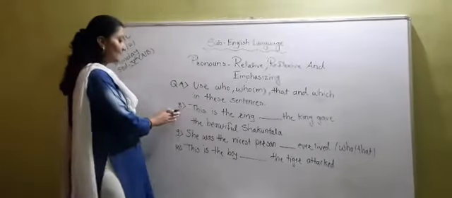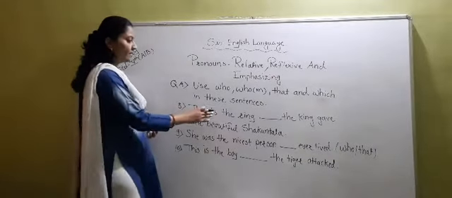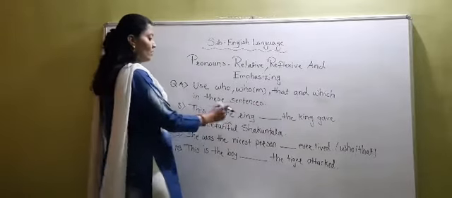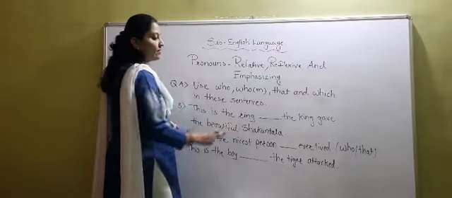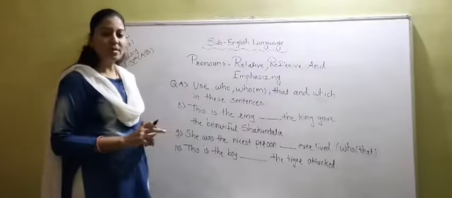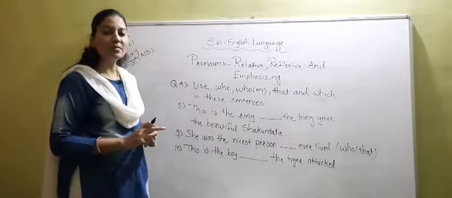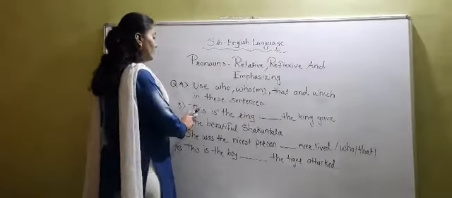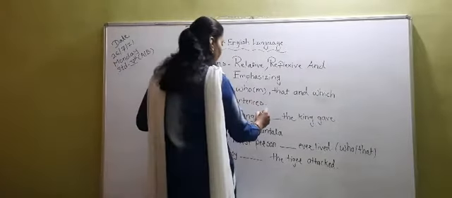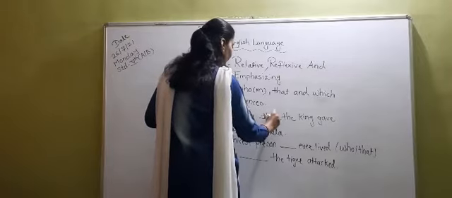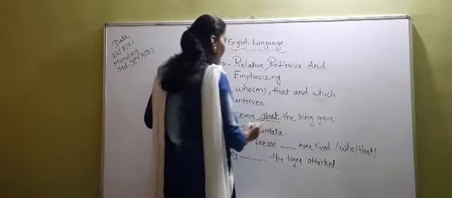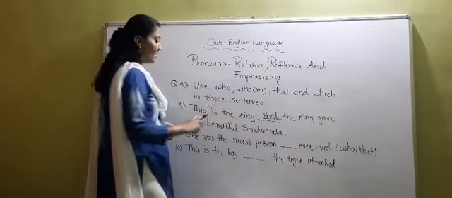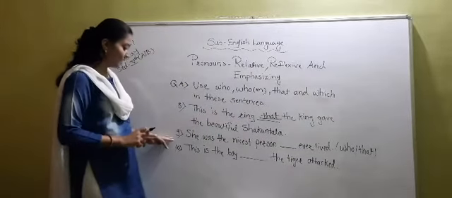Now students, see sentence number 8. This is the ring dash dash the king gave the beautiful Shakuntala. So we are talking about the ring. So, animals and things. For animals and things we are using that or which. Okay. So this is the ring that. We will use that here. This is the ring that the king gave the beautiful Shakuntala. Okay. Now see the next sentence.